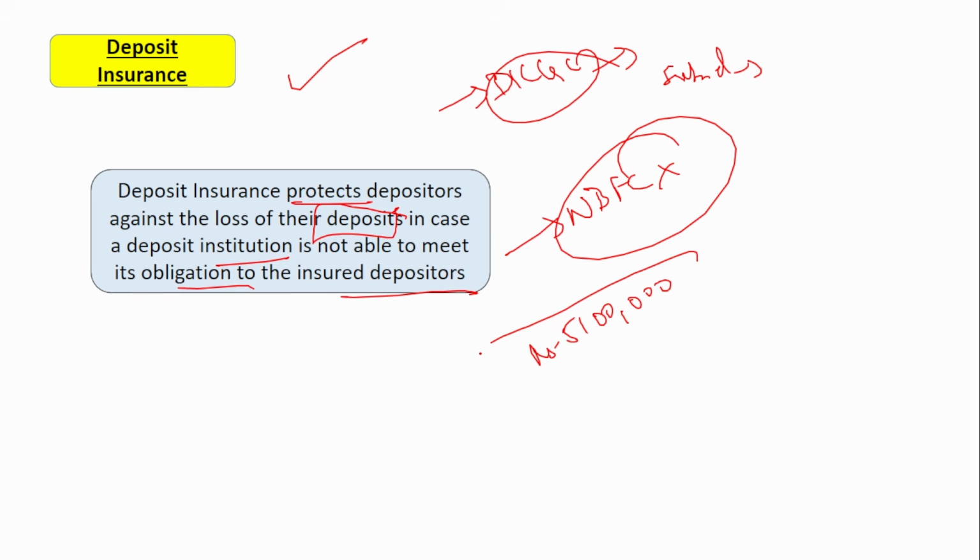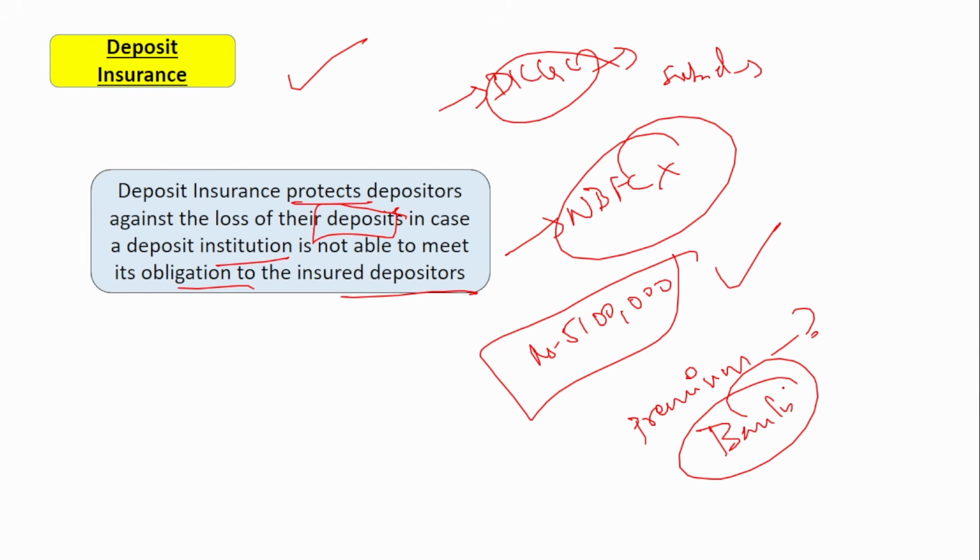This amount keeps changing, okay, the latest amount is 5 lakhs. And if there is an insurance, a premium has to be paid, right? If you are taking any life insurance or term insurance, obviously you are paying a premium amount to the insurance company. Similarly, here also the premium has to be paid, but who pays the premium? It is not the customers, but the banks. So remember, if they ask who pays the premium for the deposit insurance, it is banks and not the customers. Banks pay the premium, and the maximum insurance is 5 lakhs, provided by the subsidiary of the Reserve Bank of India.